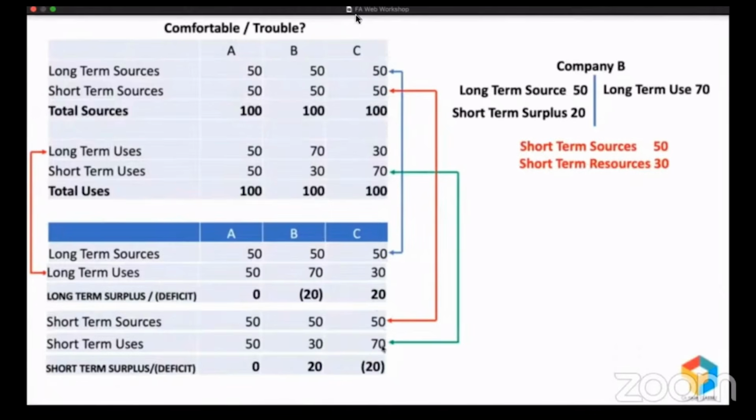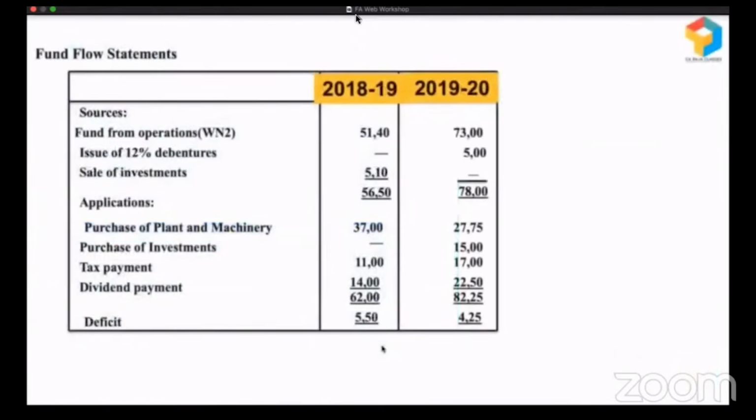Okay, right. So this statement which helped us to get more clarity is the fund flow statement. Let me give you a real life fund flow statement. It will look something like this.